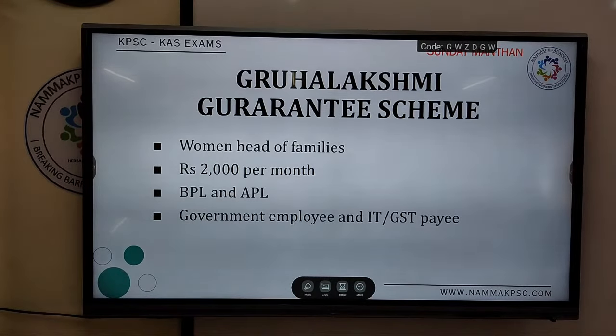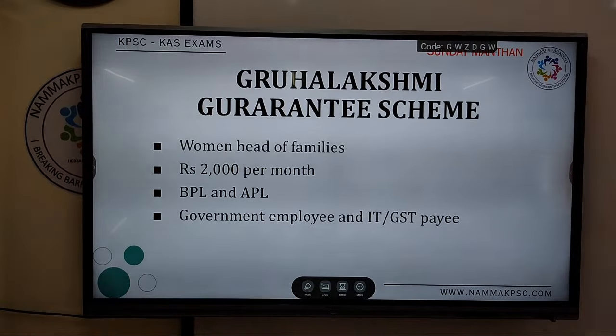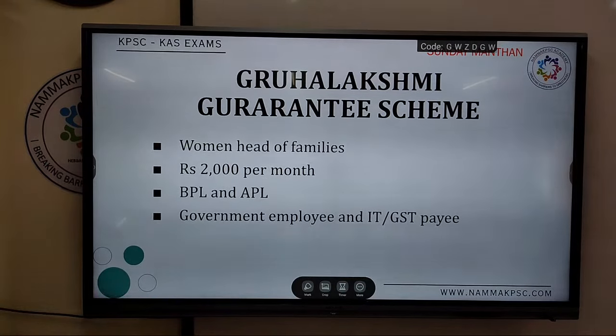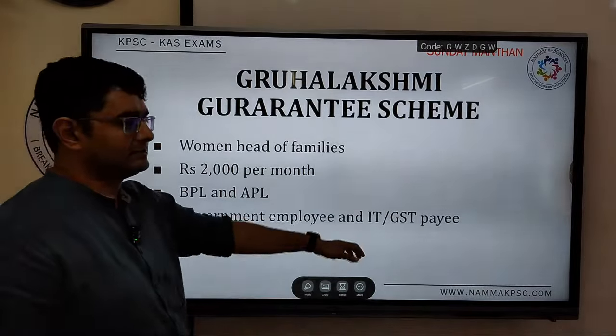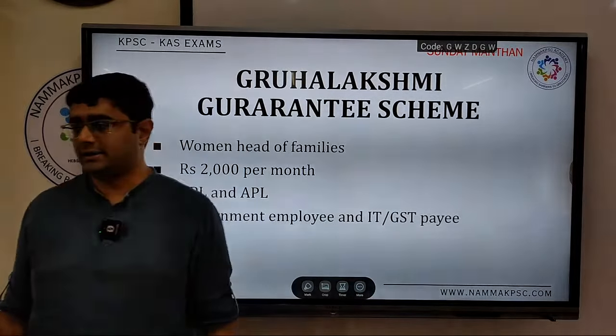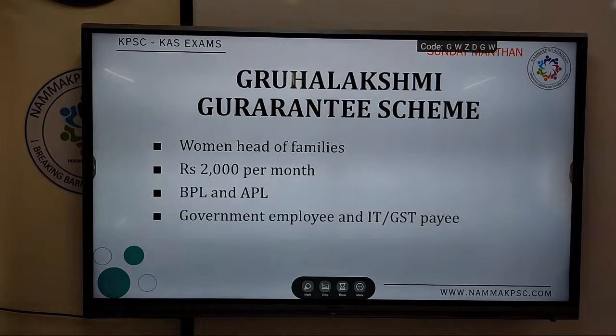Gruha Lakshmi Guarantee Scheme. For the woman head of the family, one person will get rupees 2000 per month, BPL, APL. Exclusions are government employees, IT payers, whether they or the husband or anybody in the house, and GST payers.